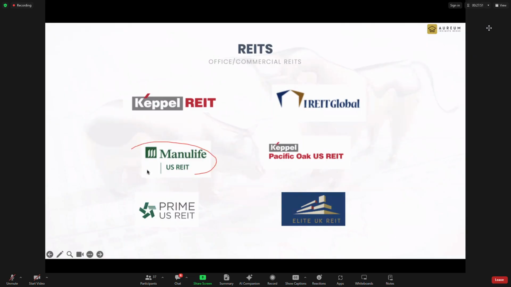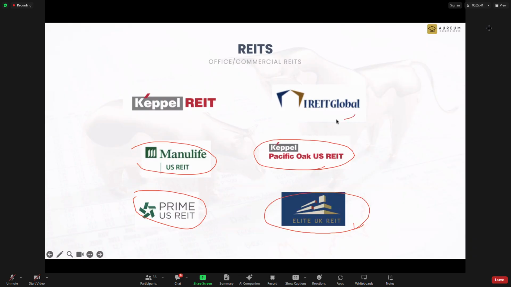So you got these three. It is 100% US. This one is 100% UK. And this one is in Europe. This one is 100% Europe. And this one is Singapore focus. That means the main part of income is from Singapore. So these are the office.